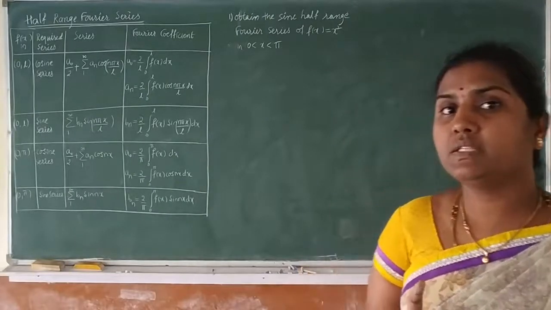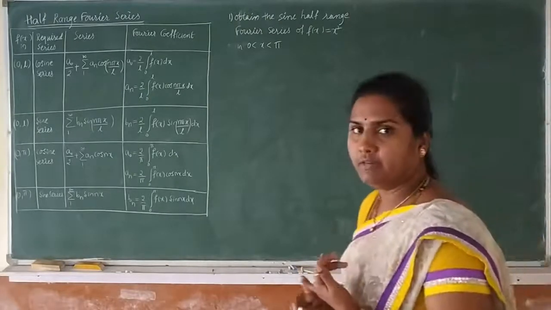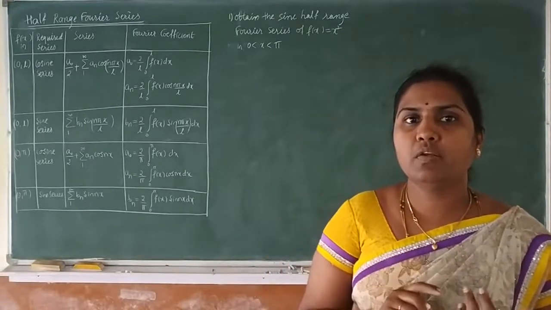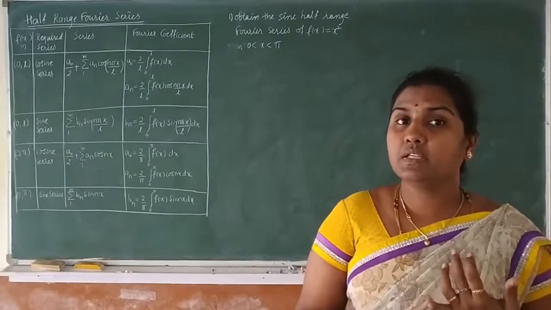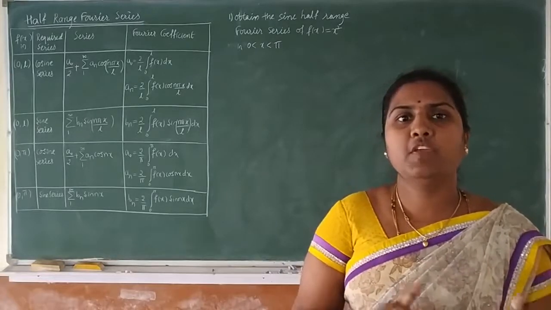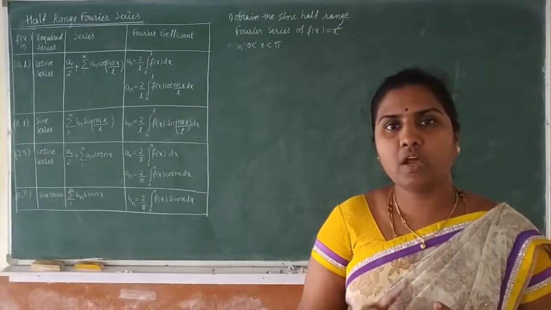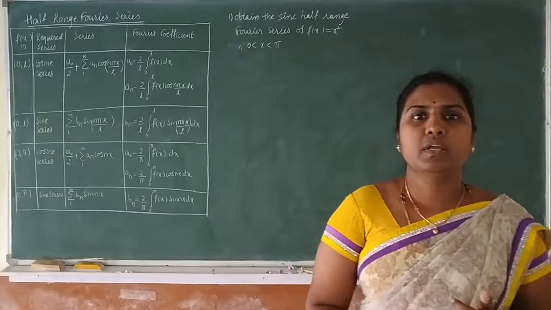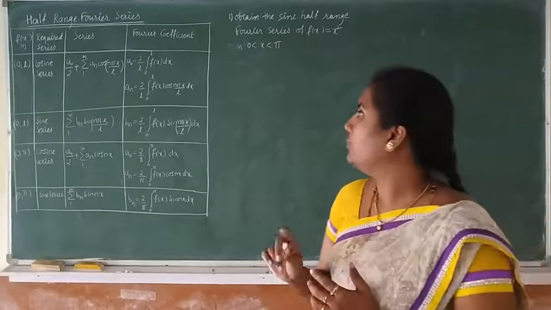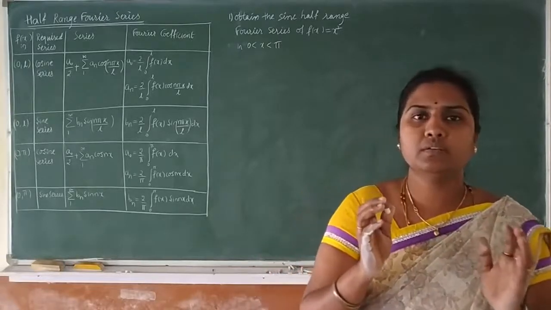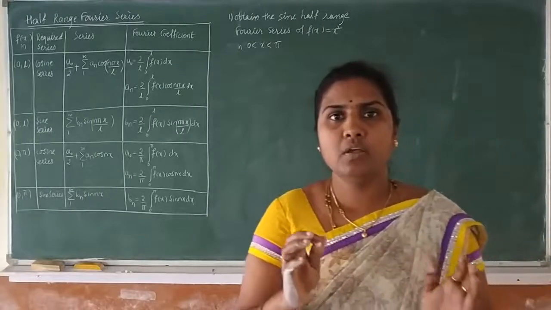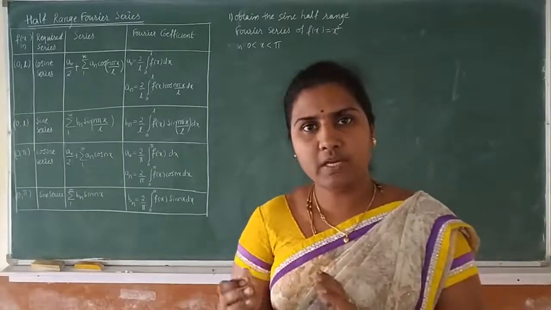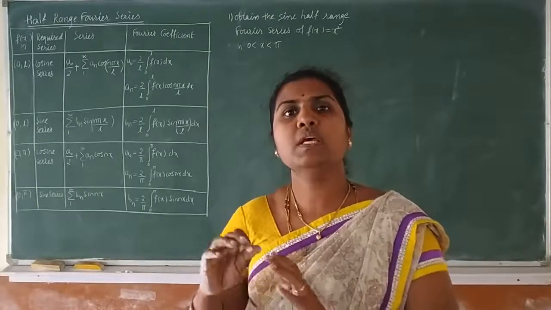When is it necessary? When the function is even in nature, that series contains only cosine terms. If the function is odd in nature, that series contains only sine terms. It means sometimes it is necessary to find a series which contains only cosine terms, and sometimes a series which contains only sine terms.